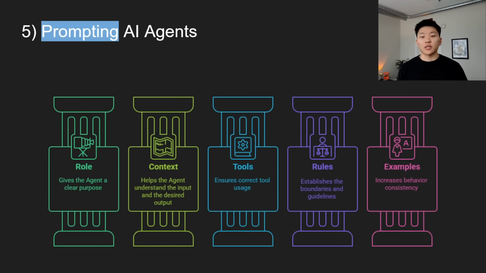Then you've got your rules and constraints. This is going to help prevent hallucination, and it's going to help the agent stick to a standard operating procedure. Now, you just have to be careful here because you don't want to say something like, do all of these in this order every time, because then why are you even using an agent? You should just be using a workflow, right? But anyways, just set some foundational rules, like if X, do Y. If Z, do A. That sort of thing.